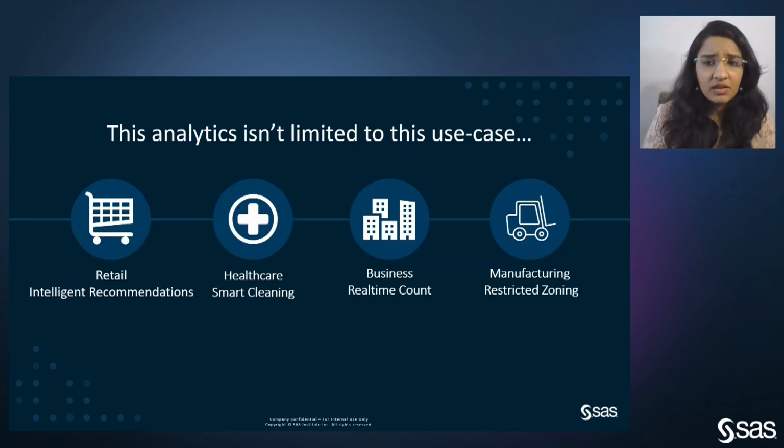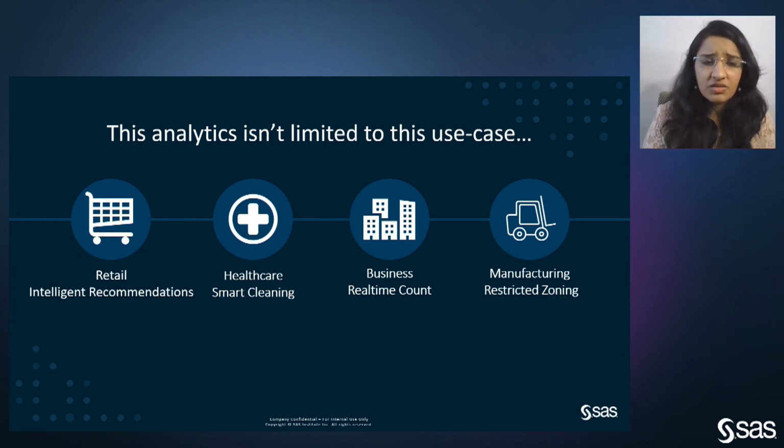Now, moving forward, as we all are getting vaccinated, this analytics is not just limited to this use case. The kind of analytics we did in this project could be applied to various industries, and the current examples I discuss here are not an exhaustive list.